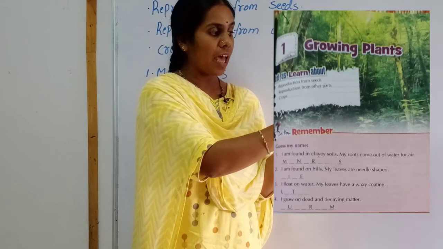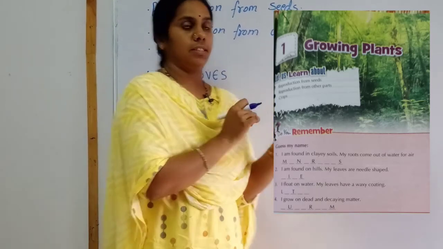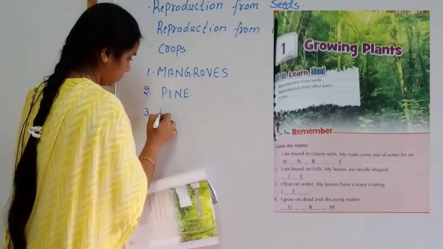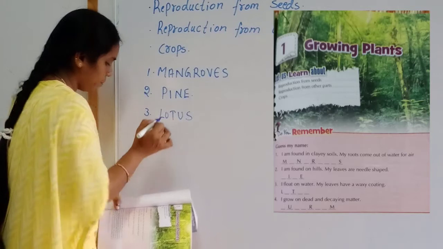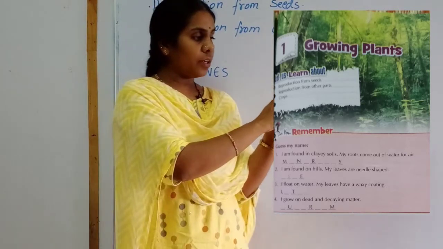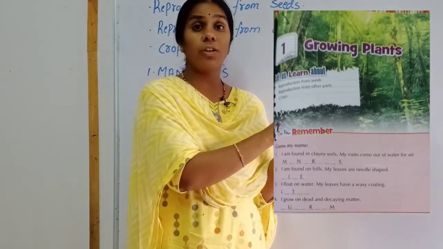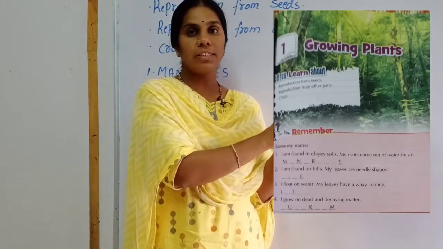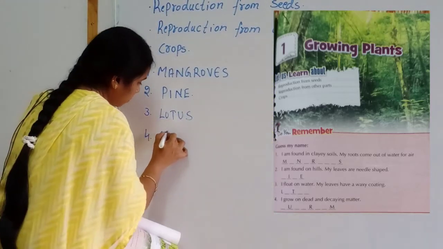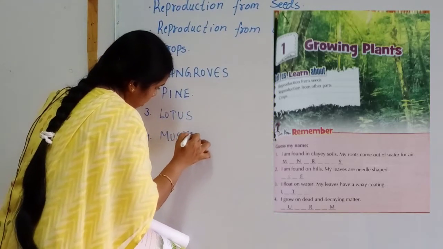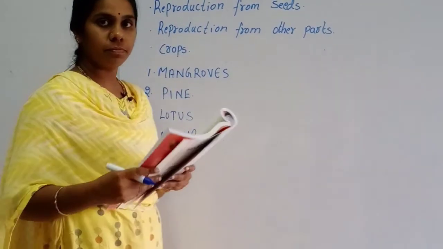And the third one is: I float on water. My leaves have a waxy coating. What is that? Lotus. L-O-T-U-S. Lotus. And the fourth one: I grow on dead and decaying matter. They are non-green plants. What is that? Mushroom. M-U-S-H-R-O-O-M. Mushroom. Okay?